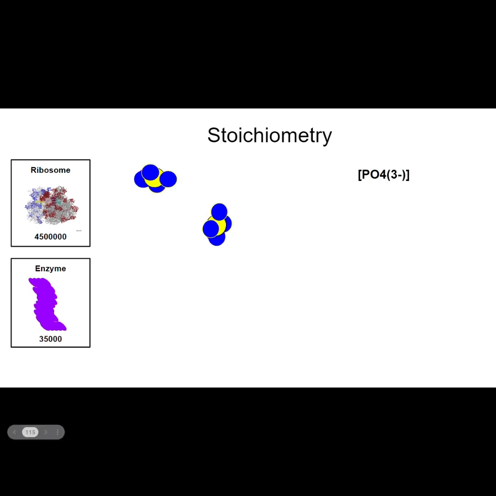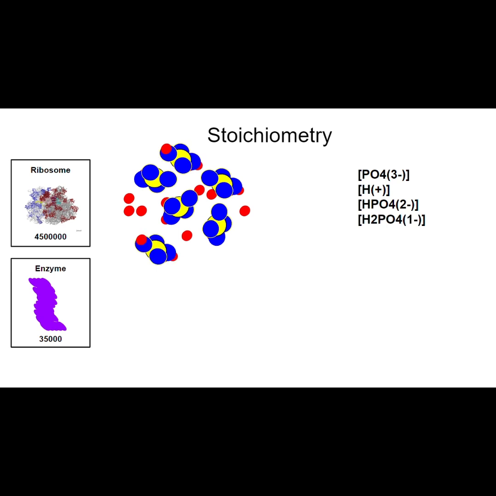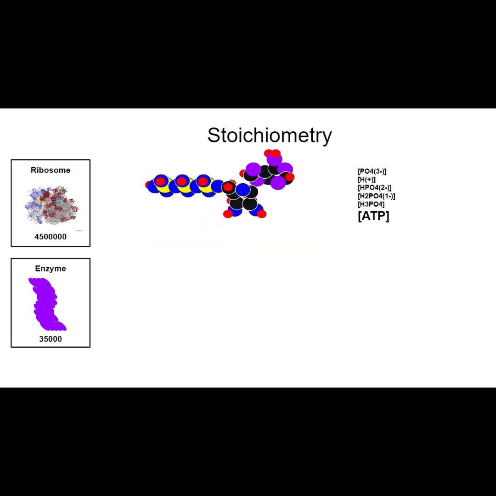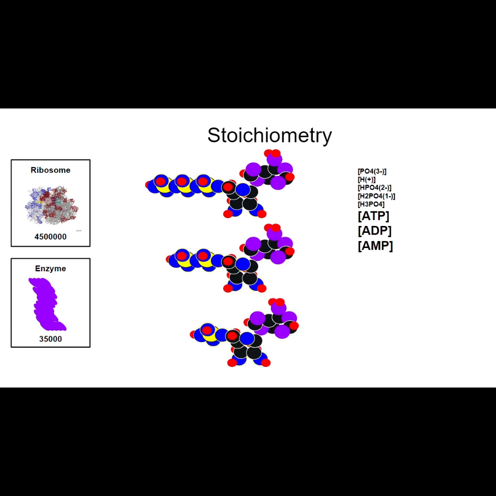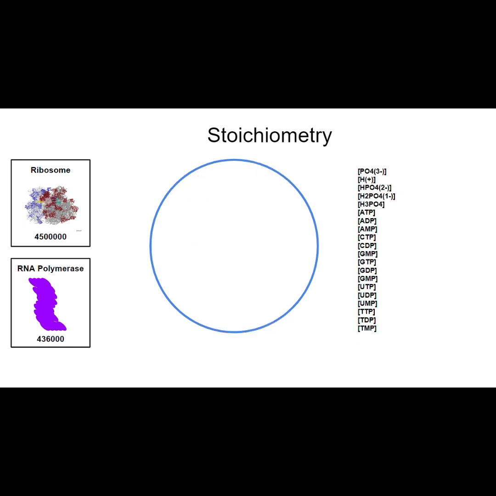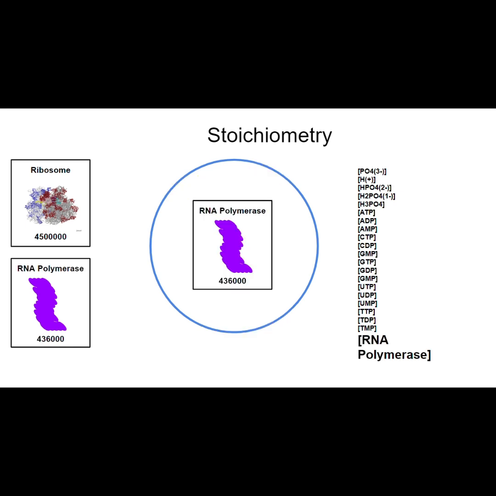Amino acid and nucleic acid concentrations affect each other. Phosphoric acid concentrations and the concentrations of its bases affect each other. Adenosine triphosphate concentrations affect adenosine diphosphate concentrations, which affect adenosine monophosphate concentrations. The same for the other nitrogenous bases. Don't forget thymine for DNA. Nucleic acid concentrations and phosphoric acid concentrations affect each other.